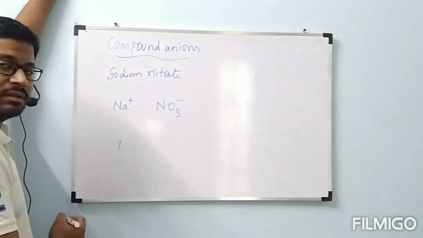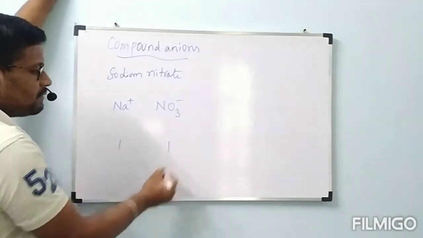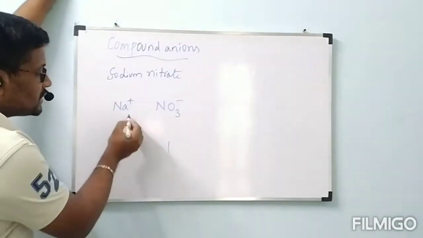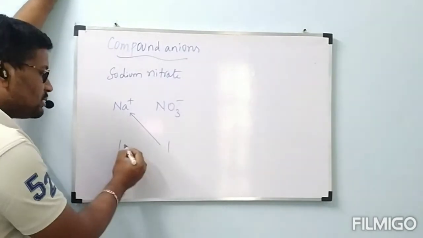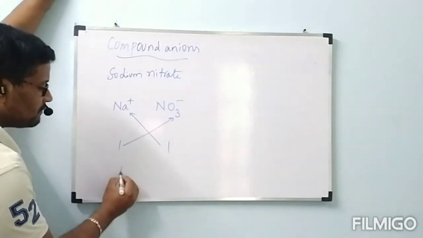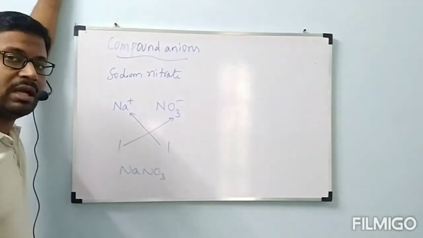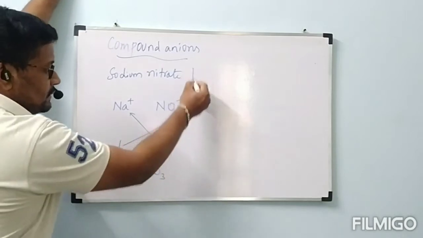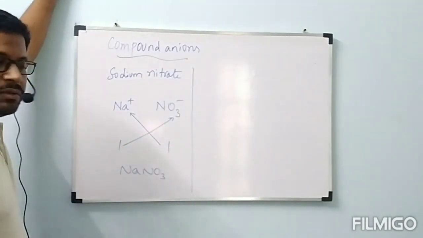Numerical value 1. What is the charge present on NO3? -1. Numerical value 1. This numerical value 1 will be the subscript of sodium, and this numerical value 1 will be the subscript of NO3. Now the formula will become Na1NO3, which is simply called NaNO3.